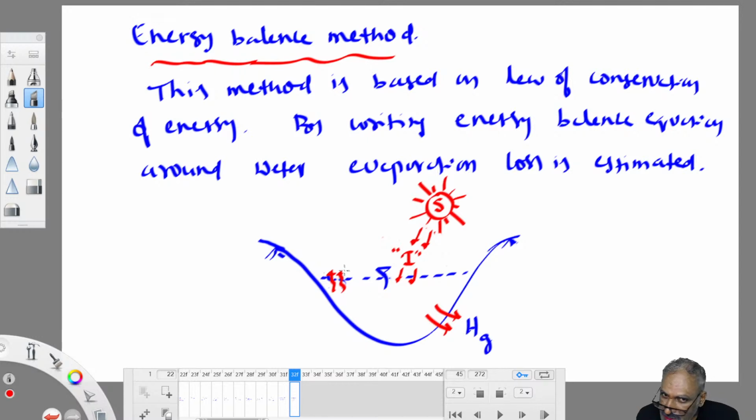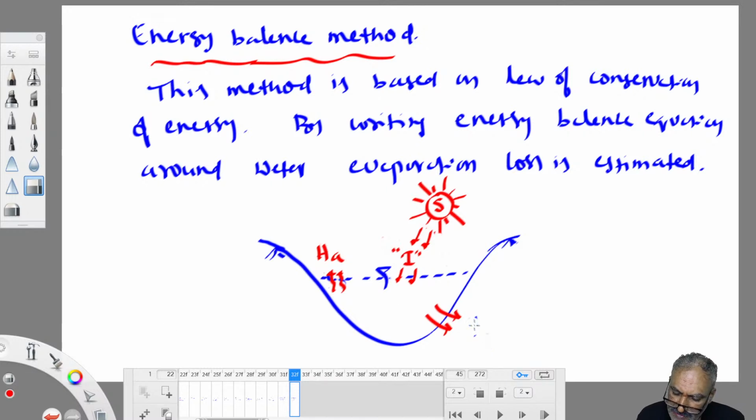Because some heat energy escapes into the air. Say exactly the same way for the water body also. That is called HA.